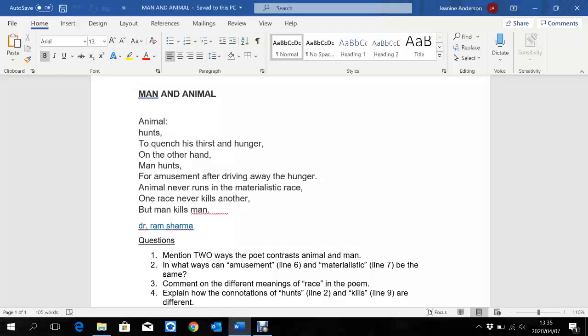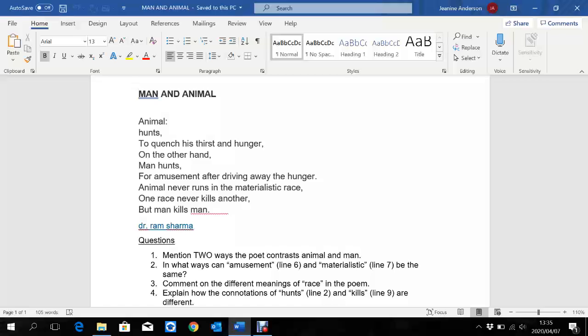On the other hand, there's the contrast coming in here. Man hunts for amusement after driving away the hunger. So man hunts for fun, for entertainment, for enjoyment. An animal hunts for survival, a man hunts for fun. So there's the main contrast. After driving away the hunger. So man will first satisfy his hunger, and then he goes and hunts for pleasure.